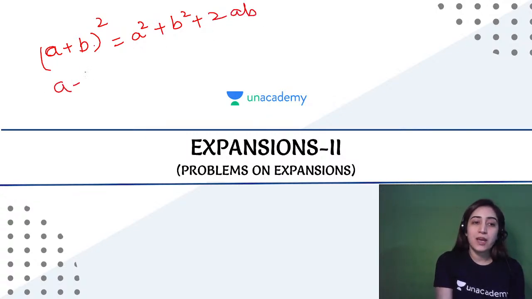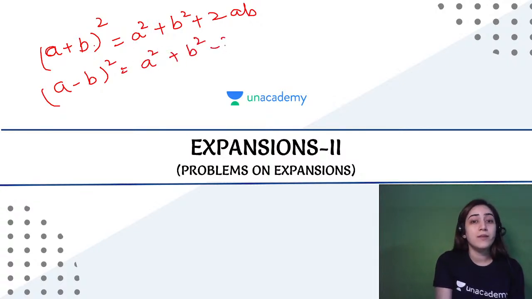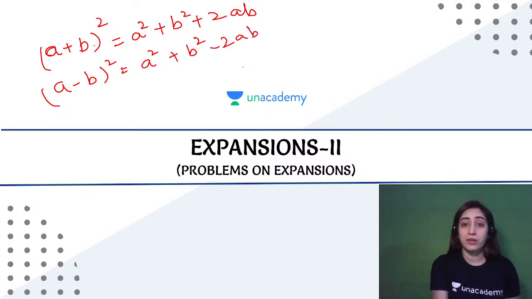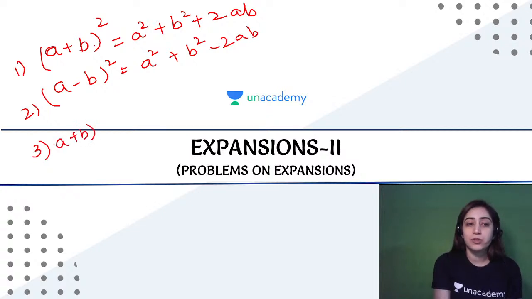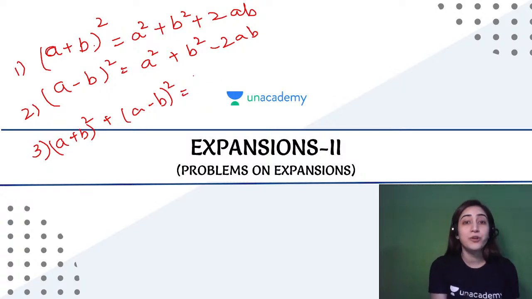We have also done a minus b whole square. And all the type of questions that we have done, how to learn this, has been explained in the video 1. You can go and check that out. This was the first expansion that we do. The third that we did was a plus b whole square plus a minus b whole square. That is equals to, any one of you who knows it? Yes? Alright, so that's 2a square plus b square.